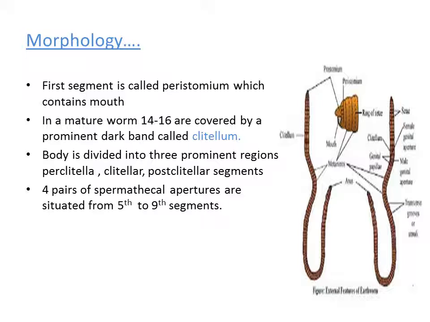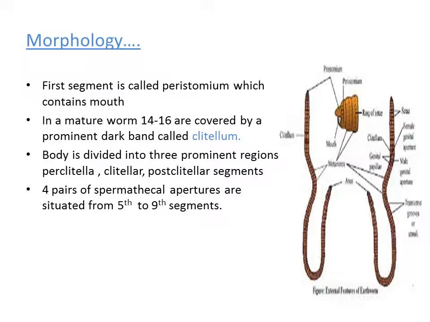Then, if you see the ventral surface of the earthworm, we can notice four pairs of spermathecal apertures. These apertures are present in the 5th, 6th, 7th, 8th and 9th segments. From the 5th segment till the 9th segment, we can see a pair of apertures. Those apertures are named as spermathecal apertures.